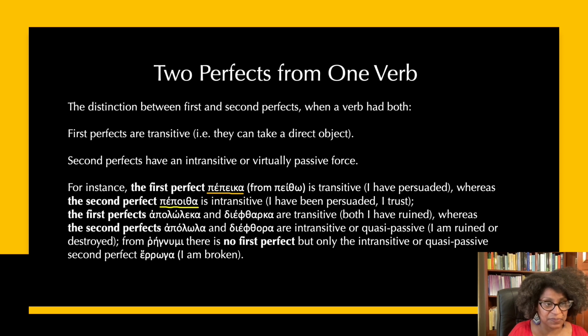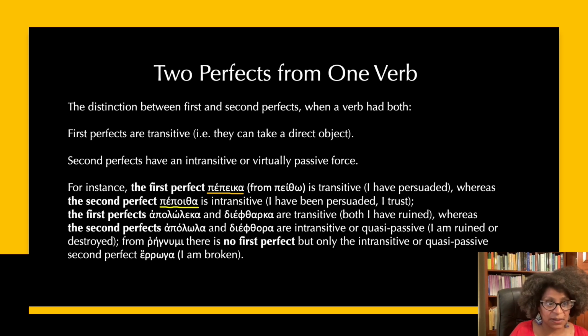Here for verbs that mean destroy, right? The first perfect of apollumi, apolleka, and diaphtheiro, diephtheika, both of them are transitive, so I have destroyed X. Whereas the second perfect, apolola or diephthora, means I am destroyed, I am ruined. So I'm in a state of ruination.